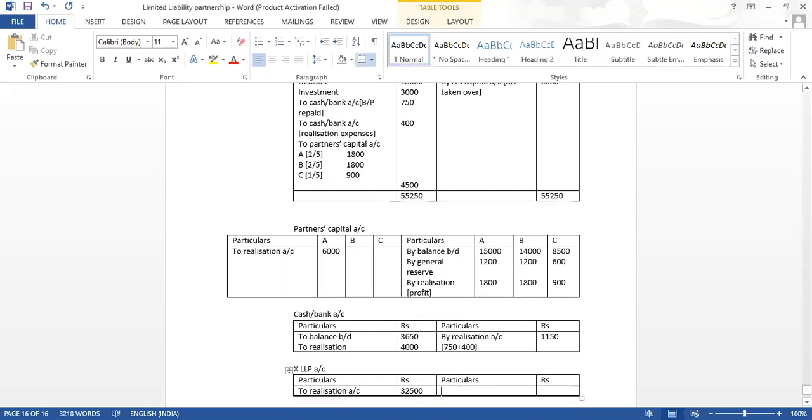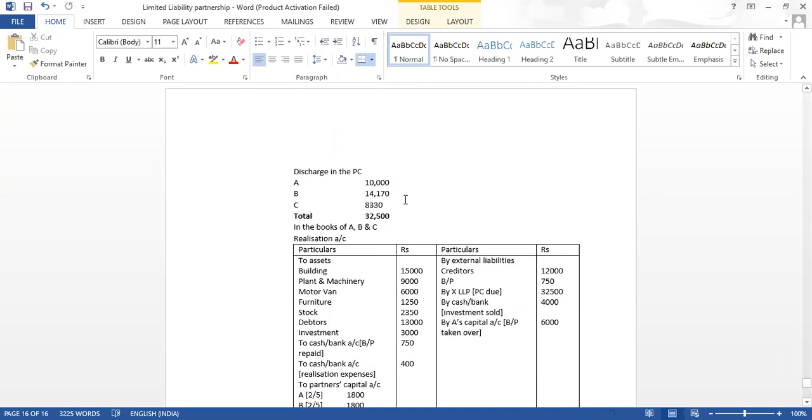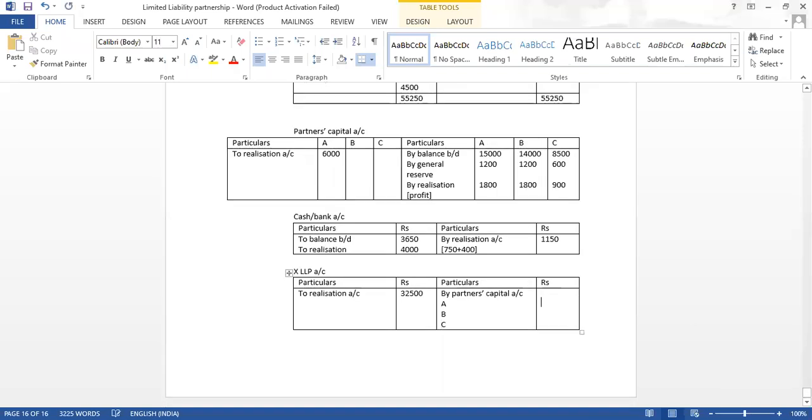We have already written how much A got. We can write it as by partners capital account. Rather than writing by A's capital, by B's capital every time, write it once and then write A, B and C with the amount they have been given, how the PC has been discharged: 10,000 to A, 14,170 to B and 8,330 to C. The same we will write here: 10,000, 14,170 and 8,330, and we will see that our LLP account is tallying.